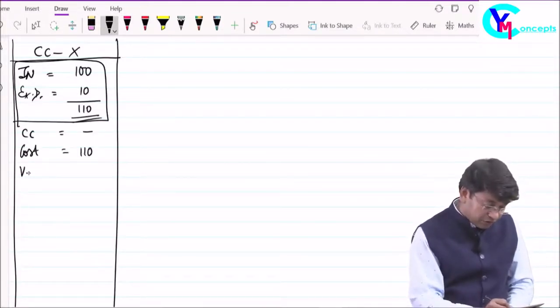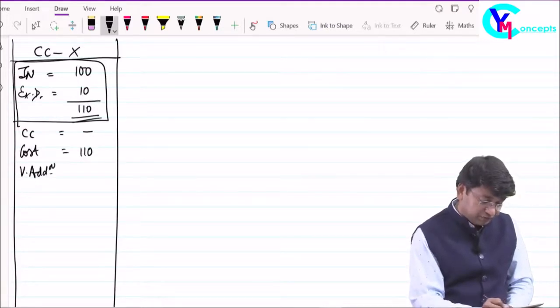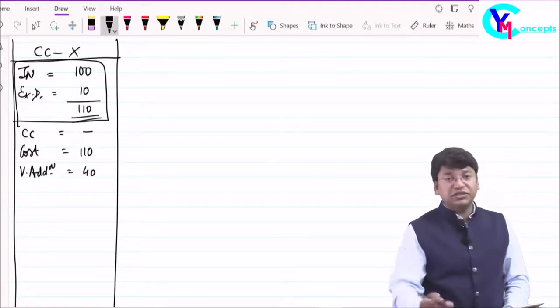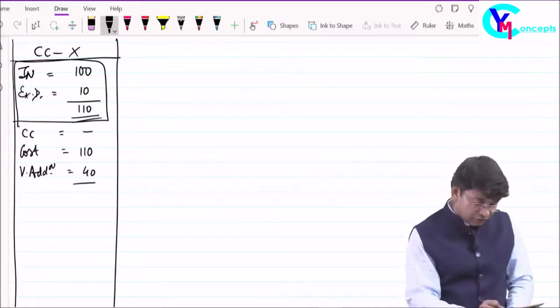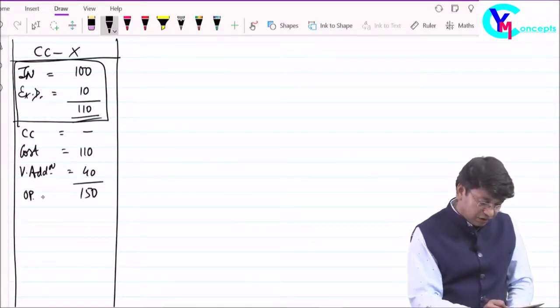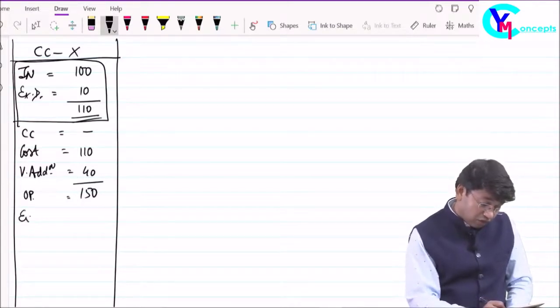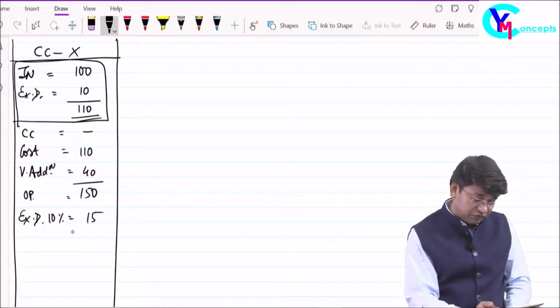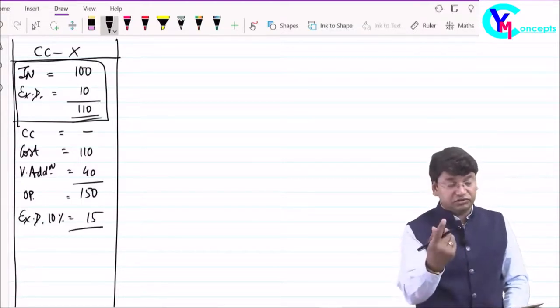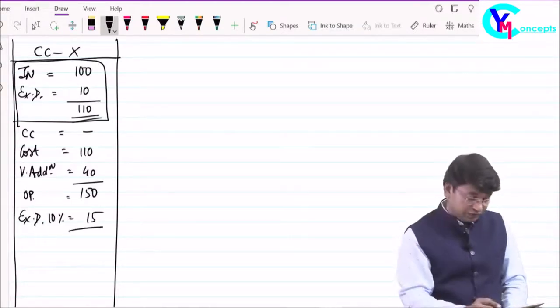Now you make the value addition, meaning your expenses, your margin, etc., 40 rupees, total comes to 150. On this output, you are again paying excise duty at 10%, which is 15 rupees, 10% of 150.